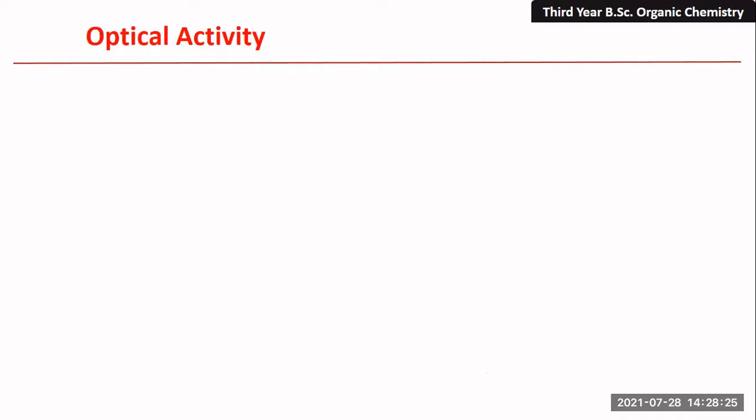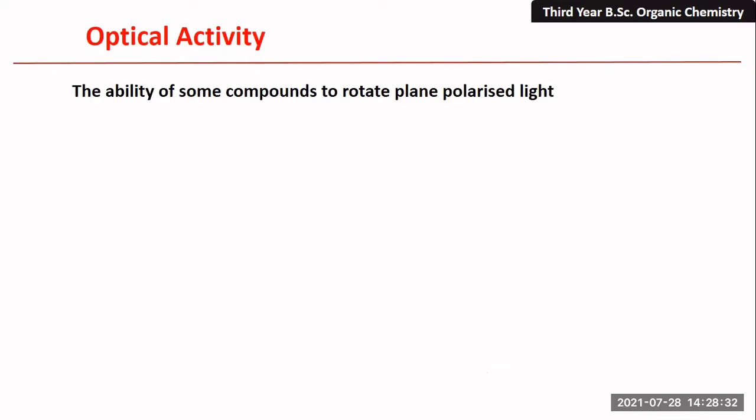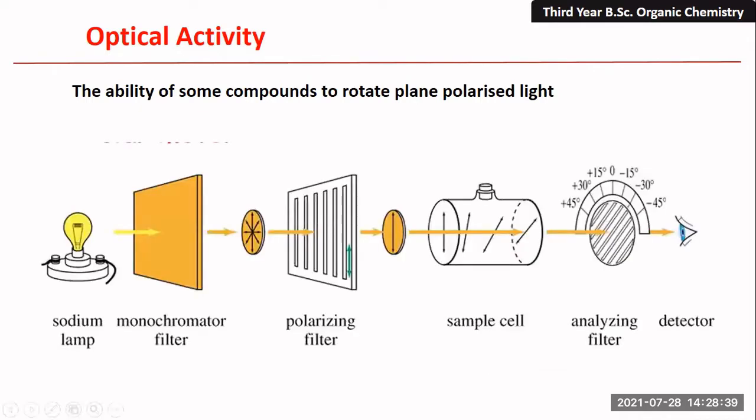Okay. Now the next one is optical activity. Optical activity means that the molecule or substance possesses the ability to rotate plane polarized light. This is the arrangement of a polarimeter. This is the light source, this is the monochromator and this is your polarizing filter. When you pass the light through the monochromator and polarizer, you can see the direction of light.